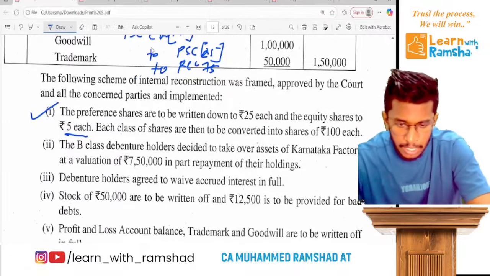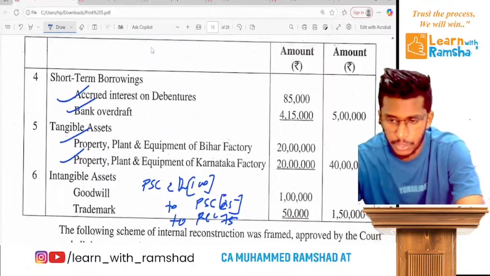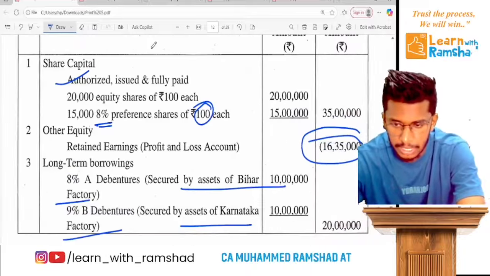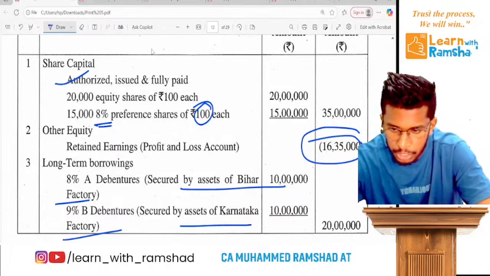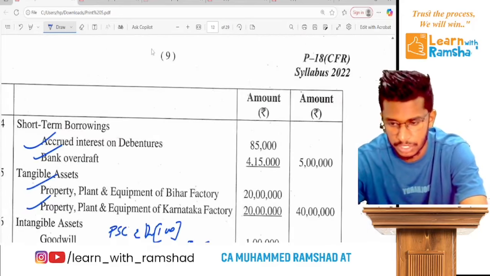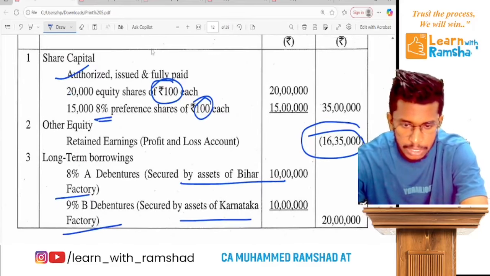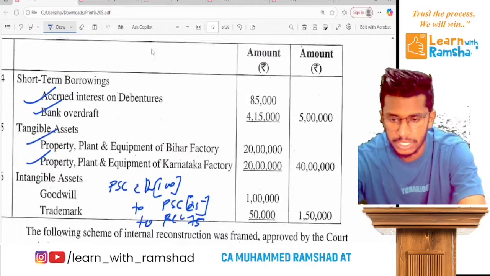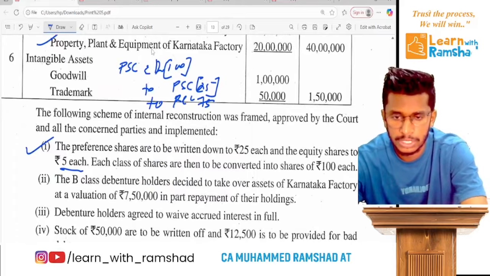Ready? Equity shares reduced to 5 each. Currently equity shares are issued at 100 rupee. So 95 rupee will go to capital reconstruction. So in total we have 20 lakhs. So the same way what we do is simple,